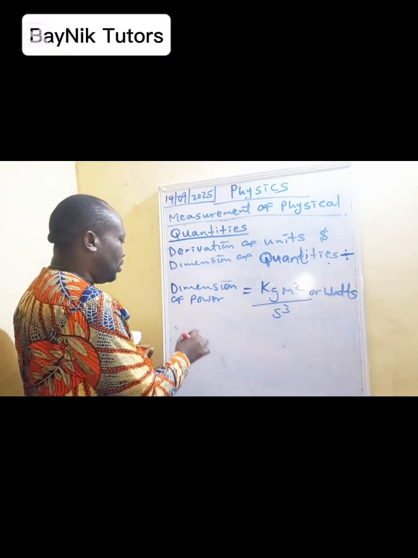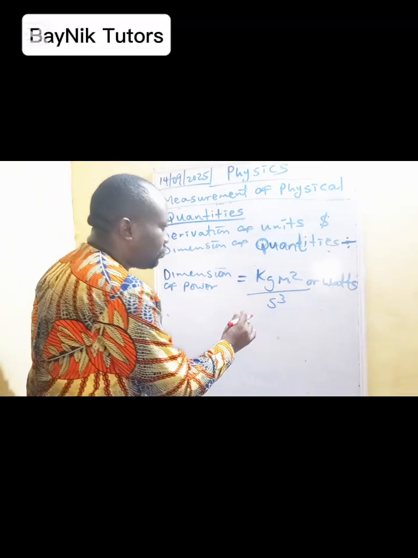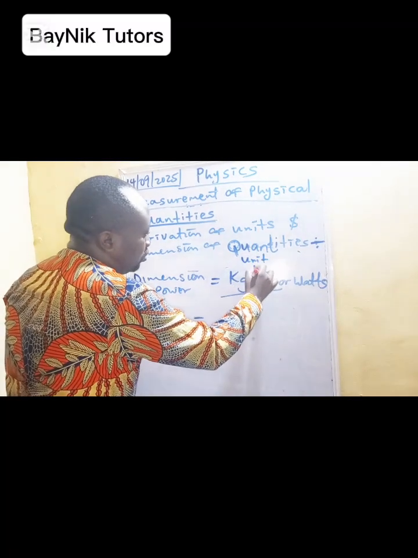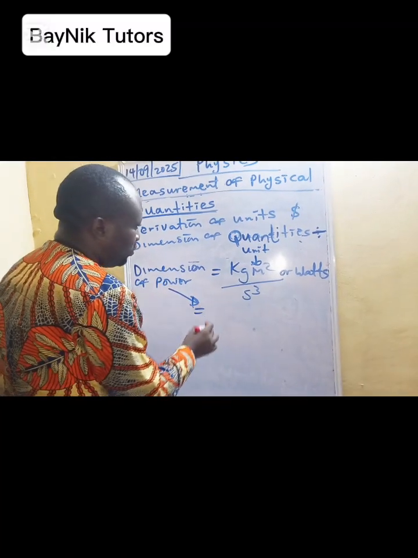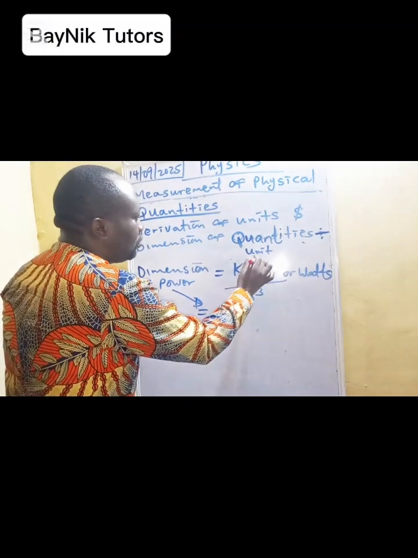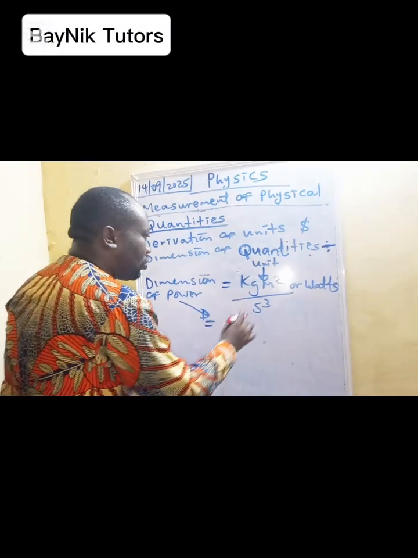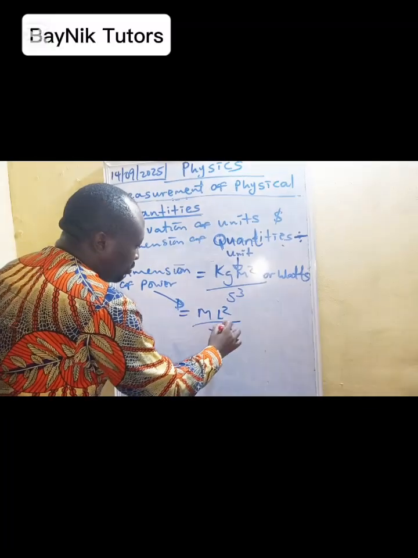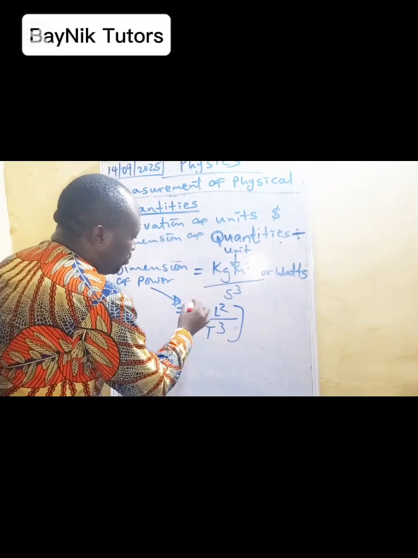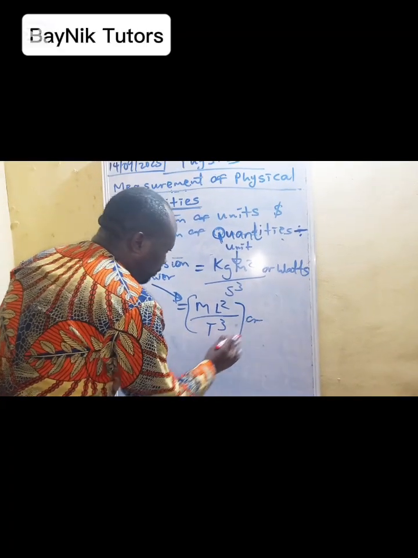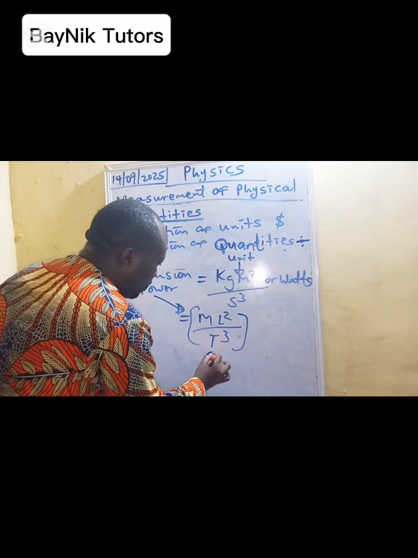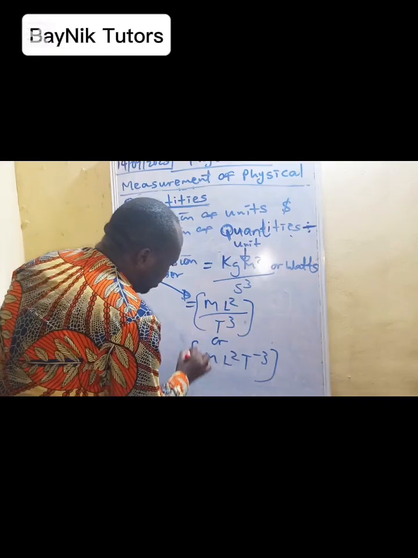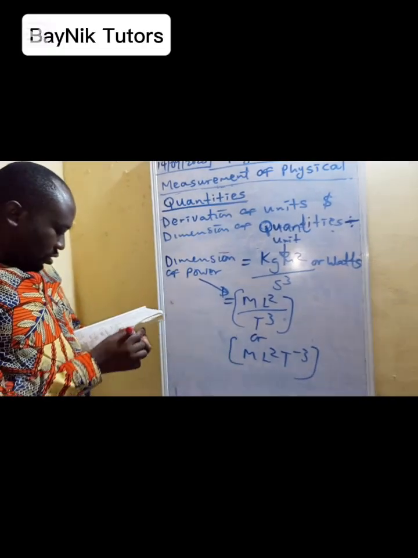In terms of the dimension now, this is the unit, so we want to do the dimension. Kilogram will be M. The meter is L square. The seconds is T raised to power 3, or M L raised to power 2, T raised to power minus 3. That's the dimension for power.